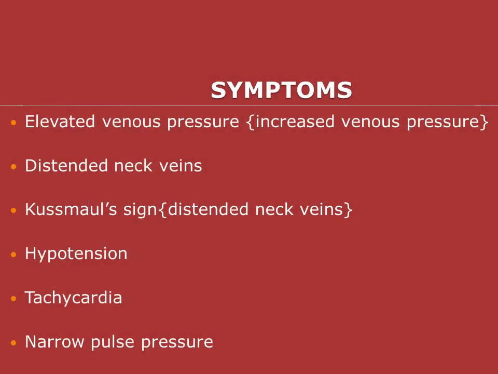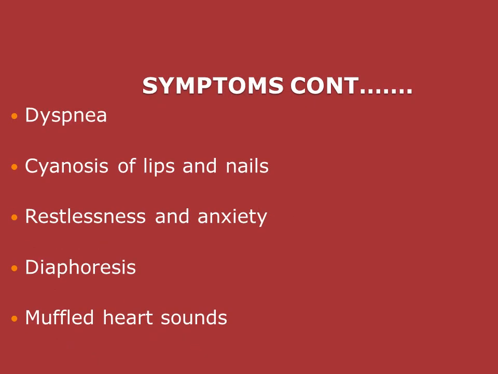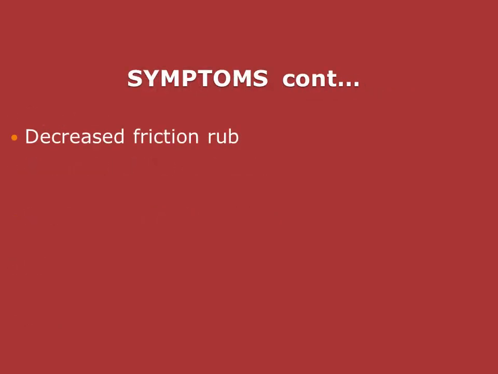Now symptoms include elevated venous pressure, that is increased venous pressure, then distended neck veins, then Kussmaul's sign, that is distended neck veins, which is the most important sign in cardiac tamponade, then hypotension, tachycardia, narrow pulse pressure. Other symptoms include dyspnea, cyanosis of lips and nails, restlessness and anxiety, diaphoresis, muffled heart sound, then decreased friction rub between the pericardial sac.